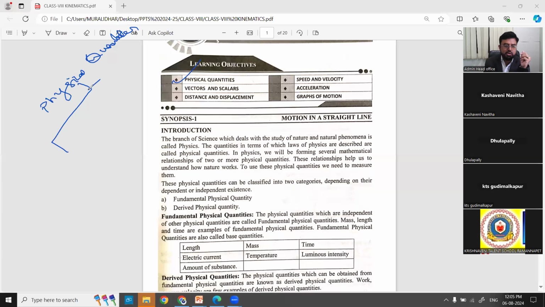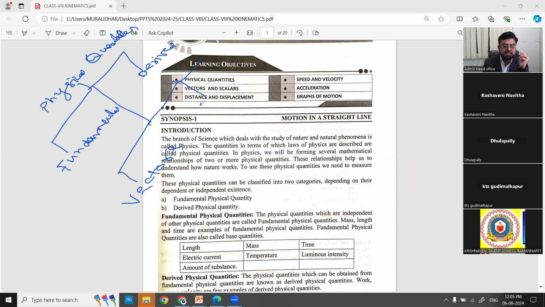Physical quantities are divided into 2 categories earlier. That is fundamental, and the second one is derived. Not only that, these physical quantities can also be divided into another category, which we'll discuss in the next class. That is vectors and scalars, another classification based on their magnitude and direction.